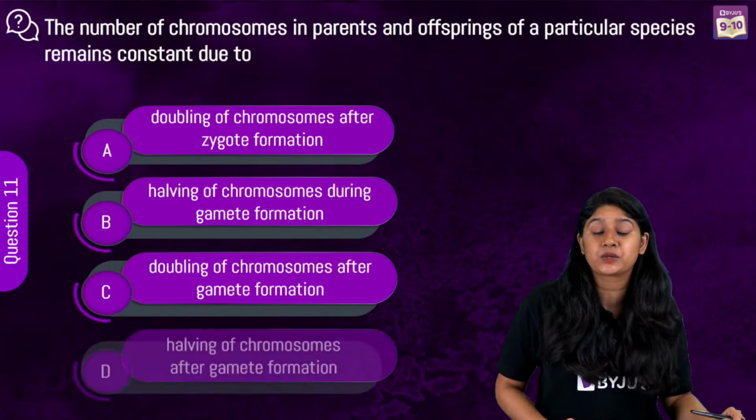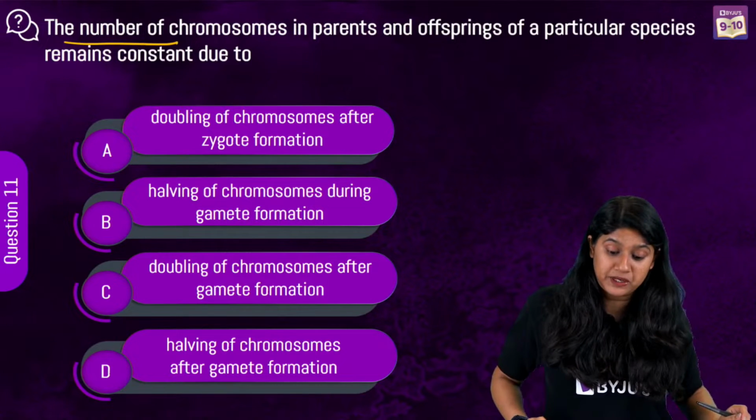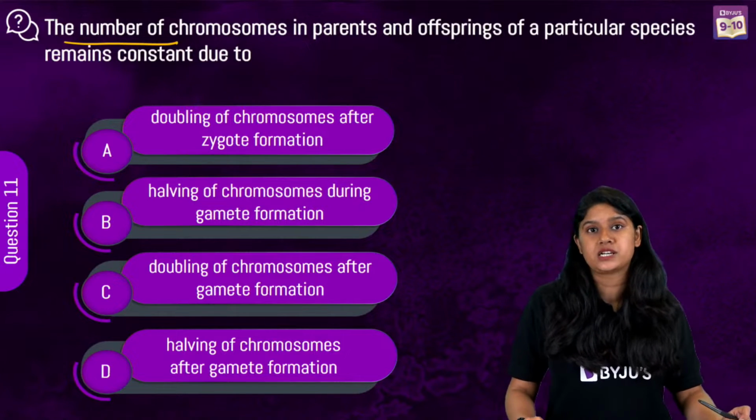Let's look over here at question number 11. The number of chromosomes in a parent and offspring of a particular species remains constant due to.